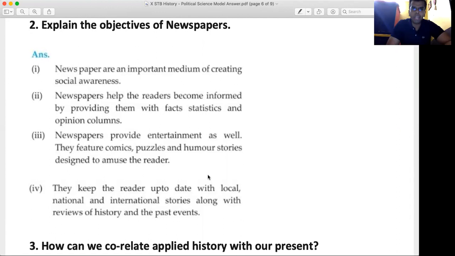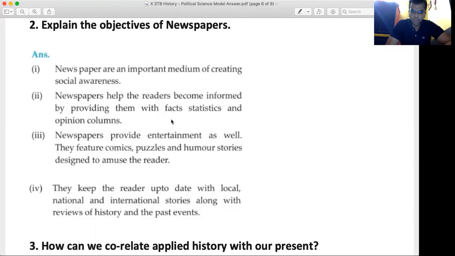Newspapers are an important medium of creating social awareness. Newspaper helps the readers become informed by providing them with facts, statistics, and opinion columns. Newspapers provide entertainment as well. They feature comics, puzzles, and humor stories designed to amuse the reader. They keep the reader updated with local, national, and international stories along with reviews of history and the past events. 1 mark for each point. So for 4 points, you will get 4 marks.